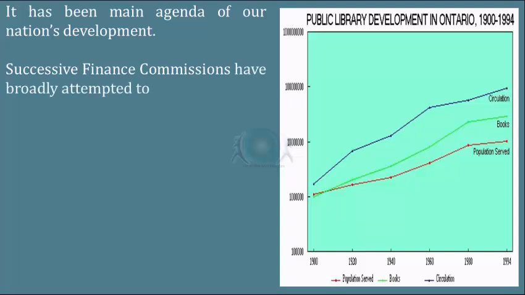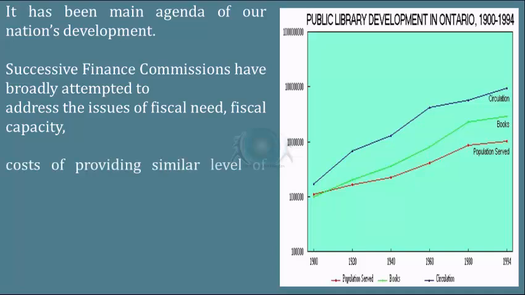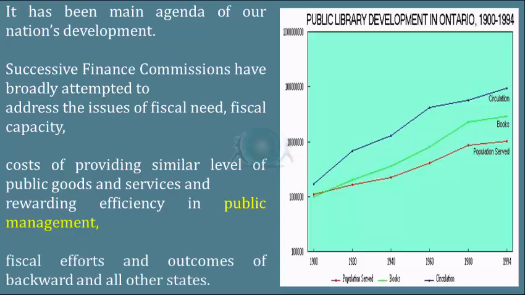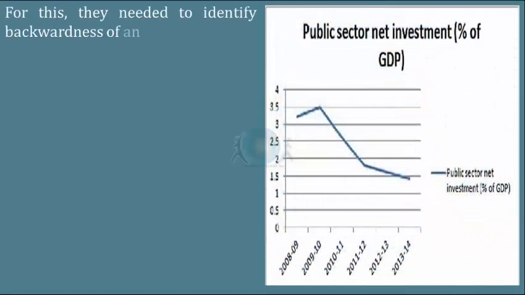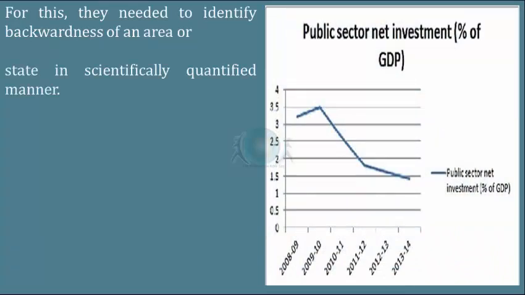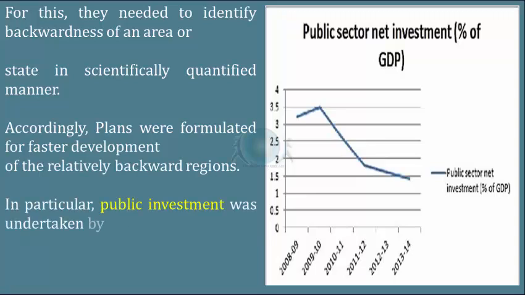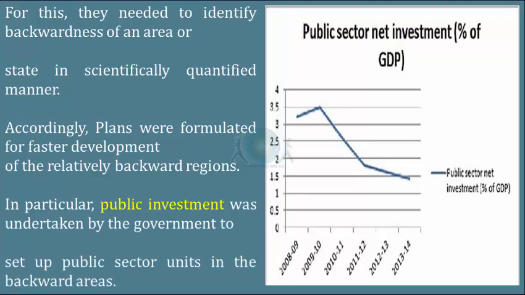Successive finance commissions have broadly attempted to address the issues of fiscal need, fiscal capacity, costs of providing similar level of public goods and services, and rewarding efficiency in public management, fiscal efforts, and outcomes of backwardness and all other states. For this, they needed to identify backwardness of an area or state in a scientifically quantified manner. Accordingly, plans were formulated for fast development of the relatively backward regions. In particular, public investment was undertaken by the government to set up public sector units in the backward areas.